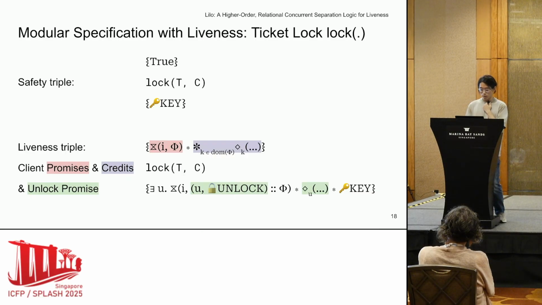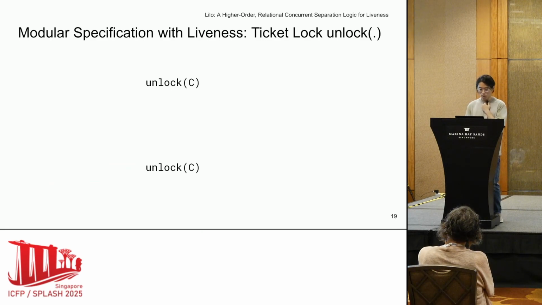Then the postcondition adds a new promise to unlock the lock, in addition to the exclusive key token. This means that the thread must eventually unlock the lock, which is crucial for the termination of the lock function of other waiting threads. Of course, the triple for the unlock function needs to be augmented too.